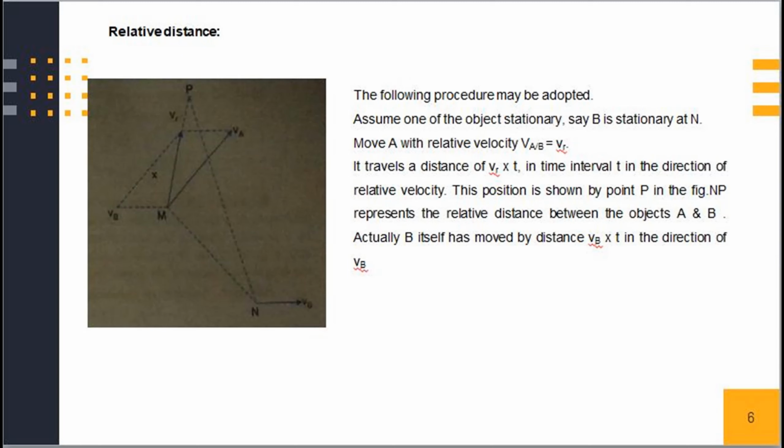Vr. It travels a distance of Vr into t in the time interval of t in the direction of relative velocity. This position is shown by the point P. Now NP represents the relative distance between the objects A and B. Actually, B itself has moved by a distance Vb into t in the direction of Vb.